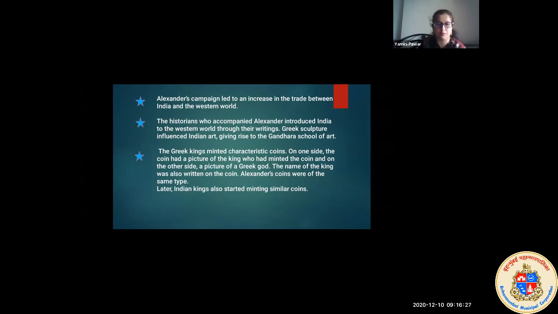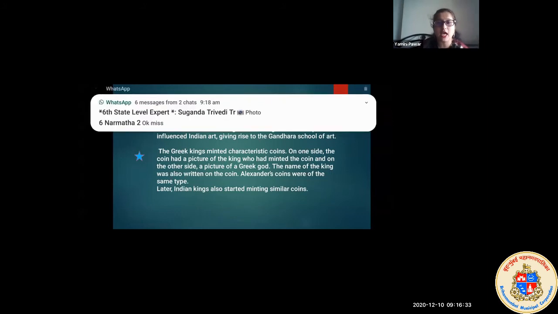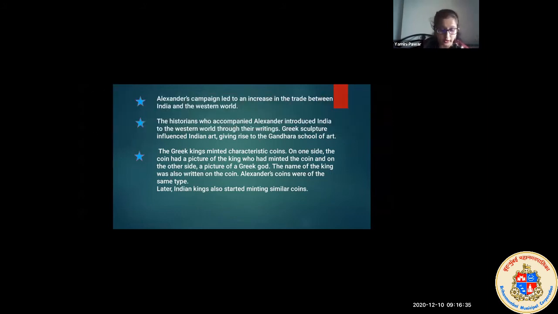Now, looking at the first point, Alexander's campaign led to an increase in the trade between India and the Western world. Now, what is a campaign? A series of tasks or operations undertaken to achieve a certain goal. So to achieve the goal, they started campaigning, so that the trade between India and the Western world keeps